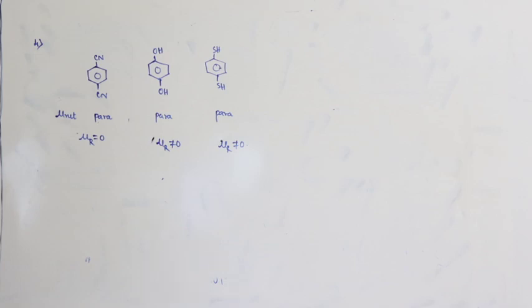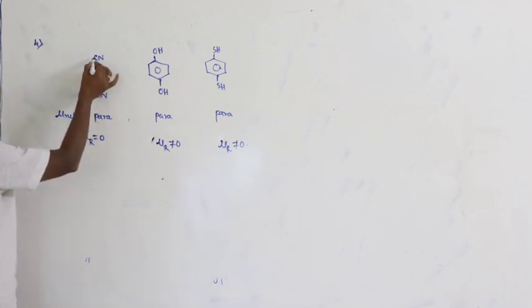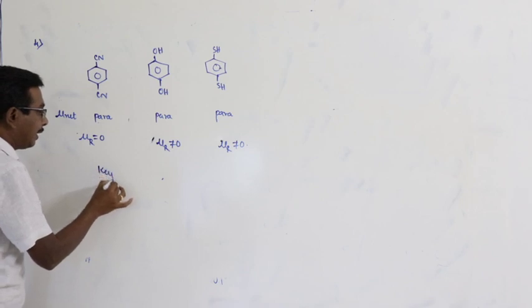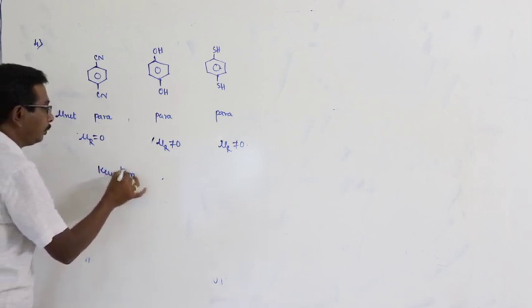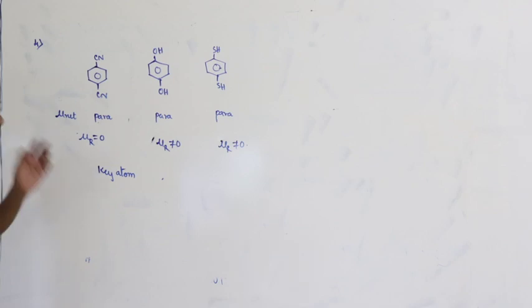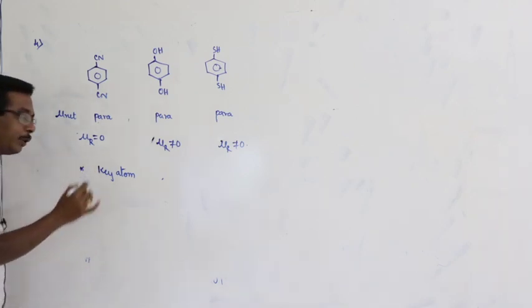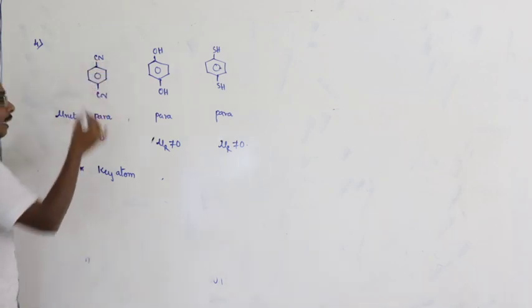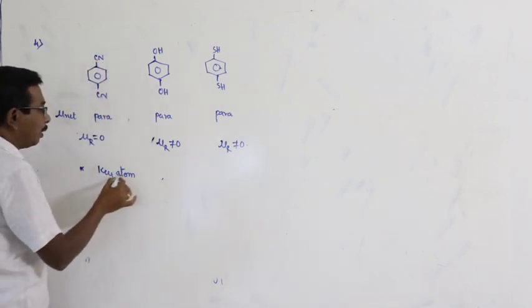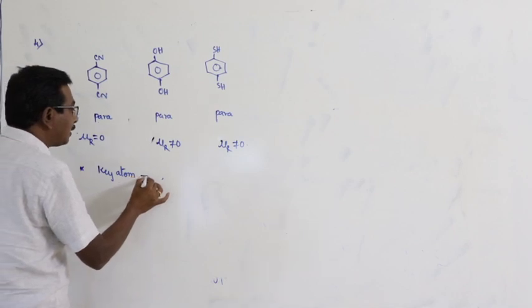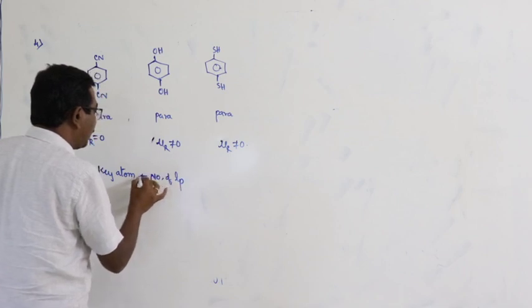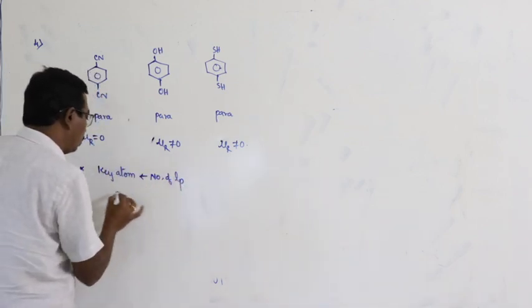Not equal to 0. How can you say the atom which is directly bonded with the benzene ring is known as the key atom? That can be explained to you later in organic chemistry. Here this is known as the key atom. In the first example, the number of lone pairs at the key atom is equal to 0.